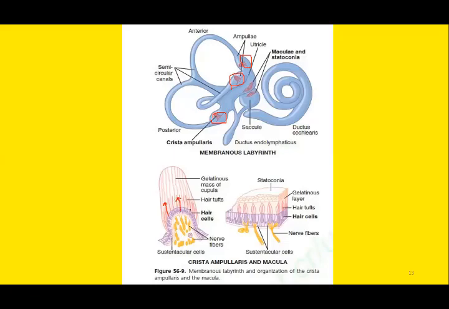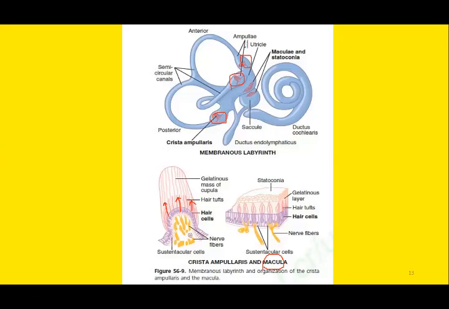These are fine hair cells. These hair cells are the receptor organs and they are enclosed within the gelatinous structure known as cupula. So this cupula is within the ampulla, and the complete structure, which includes the hair cells, the gelatinous mass of cupula, and the fibers, is known as the crista ampullaris. So crista ampullaris is the sensory organ or the receptor organ for the semicircular canals. Similarly, the sensory organ for the utricle and saccule is the macula. Macula is for the utricle and saccule.